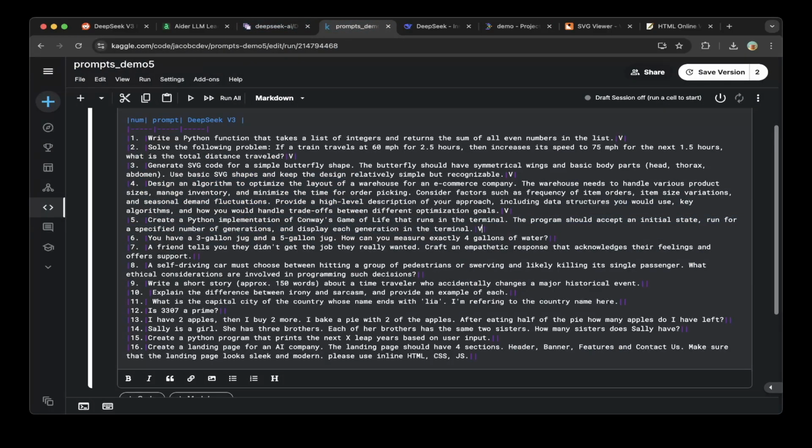Very nice. Next, you have a 3-gallon jug and a 5-gallon jug. How can you measure exactly 4 gallons of water? Let's copy and paste the question.